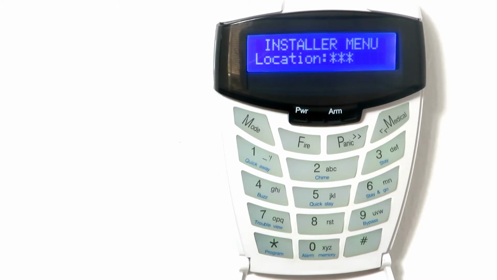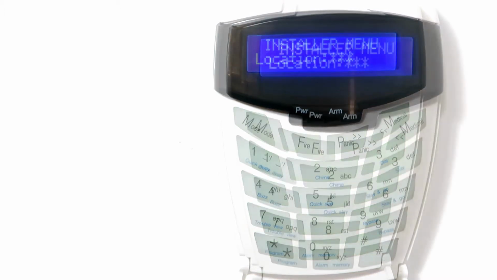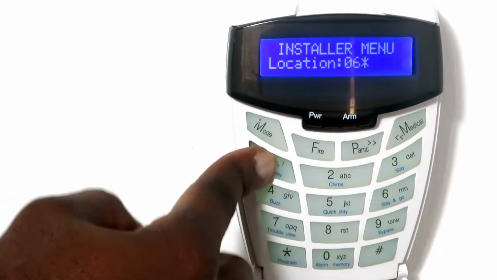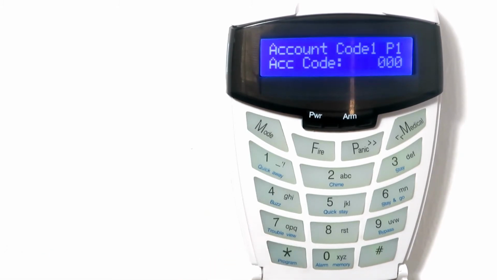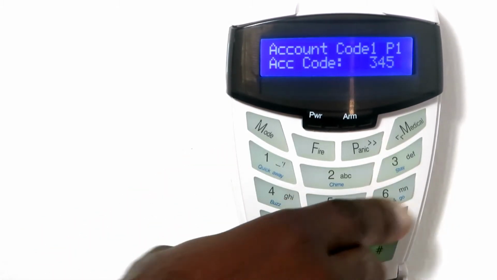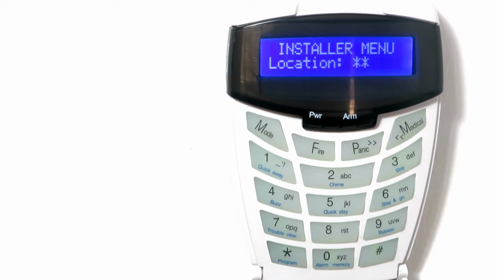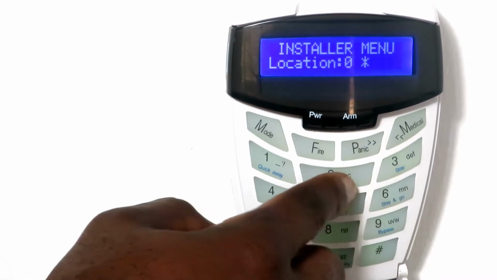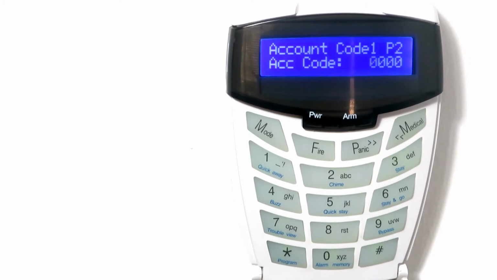To program partition account codes, go to location 61 to 68, depending on the number of partitions. For the first partition, enter 061, followed by the asterisk key. Enter any 4-digit account code, example 3456, followed by the asterisk key to save. For more than one partition, repeat this step. Example, for partition 2, enter location 062, followed by the account code, and then the asterisk key to save.